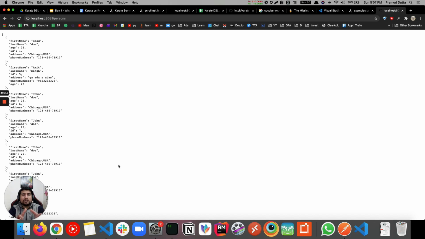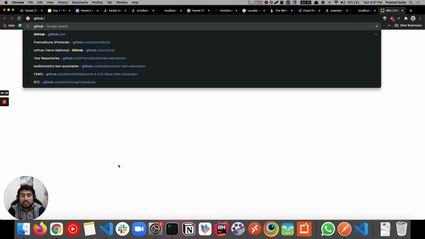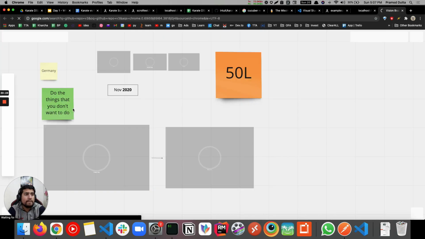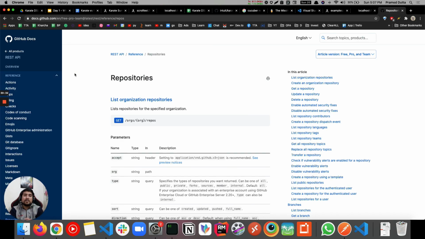So we'll basically do CRUD operations on this API, and after that we'll use something very interesting, a live project, which is the GitHub repo API v3. This will be helpful if you have worked with GitHub, right? You have created a repository, you have deleted a repository, you have modified a repository, right? The CRUD operations that you have performed there, we will be doing in this case also.